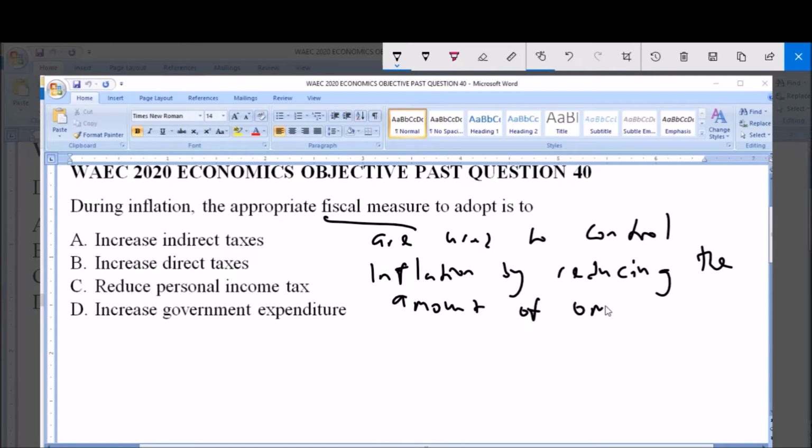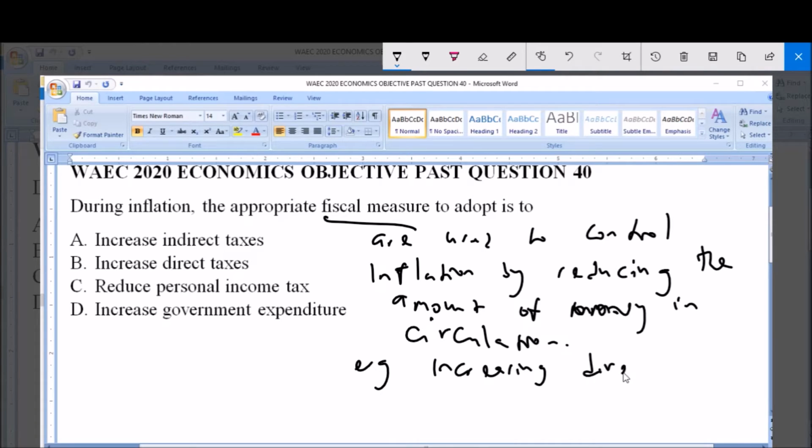amount of money in circulation, and one of these fiscal measures includes increasing direct taxes. Another measure used to tackle inflation is when the government chooses to sell securities in the open market.